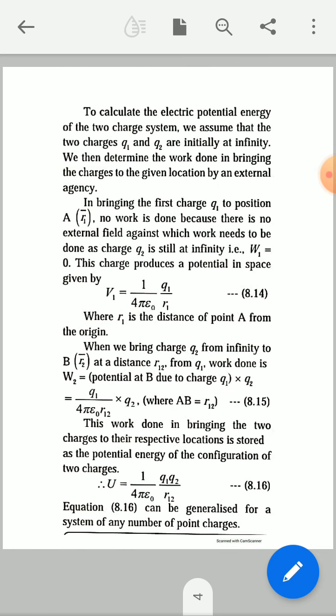Then, to calculate the electric potential energy of the two charge system, we assume that the two charges q1 and q2 are initially at infinity. Then we determine the work done in bringing the charges to the given location by an external agency.